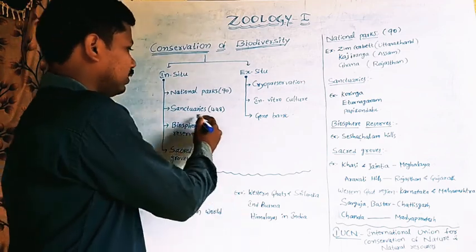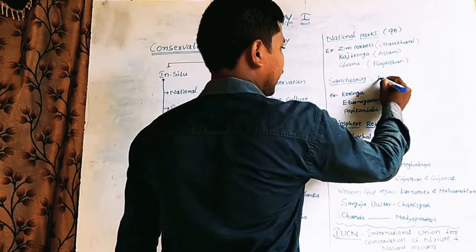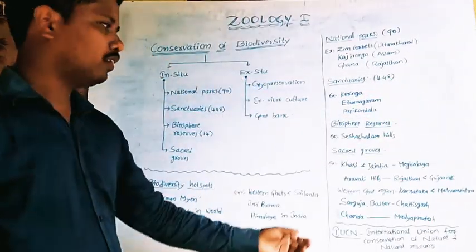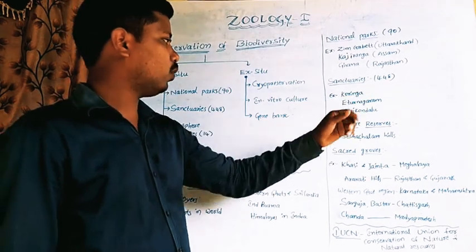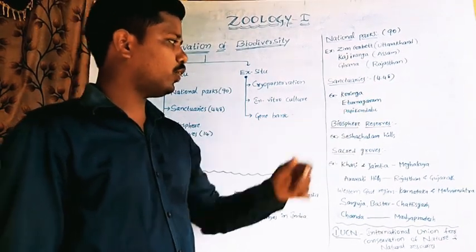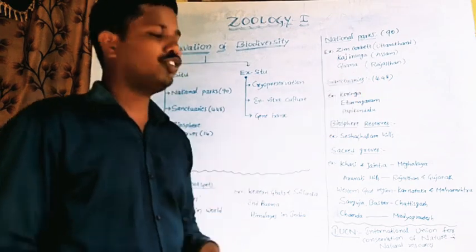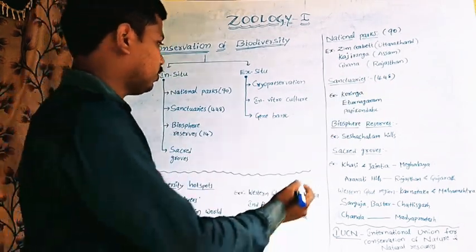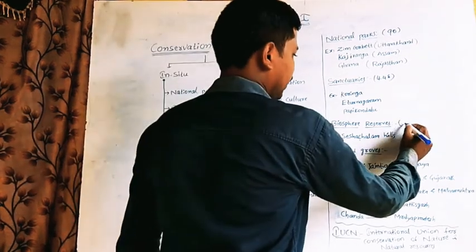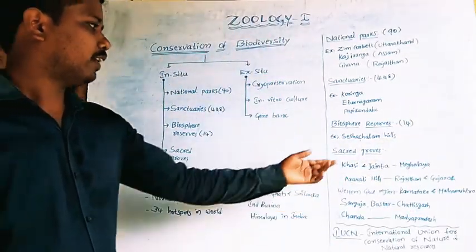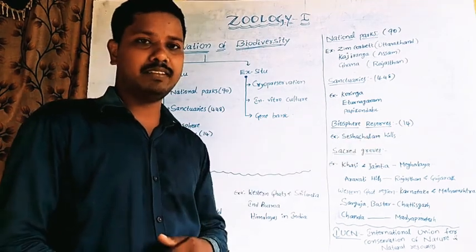Next one, there are 448 sanctuaries in India. For example, Koringa, Eturi Nagaram and Papikondal. So these are the sanctuaries. Biosphere reserves, there are about 14 biosphere reserves. Example, Seshachalam Hills.